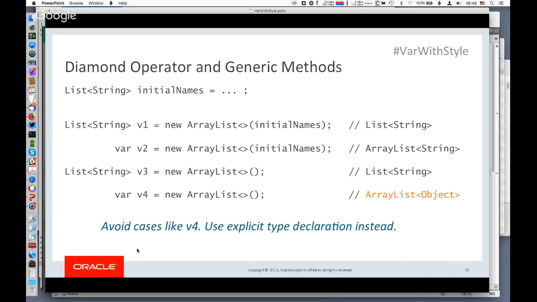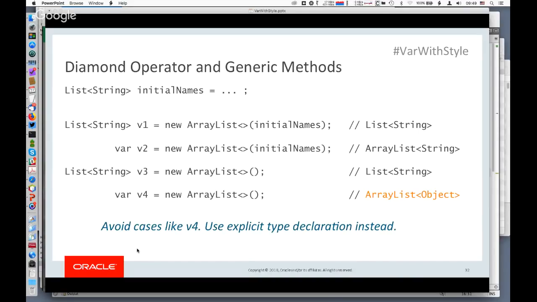Now v3 is fairly conventional Java code, at least since Java 7. We're declaring a list of string and using the array list constructor with no arguments and using diamond. And so for this case, diamond needs to look on the left-hand side to find out what its type argument is. And so that's where it gets string from.